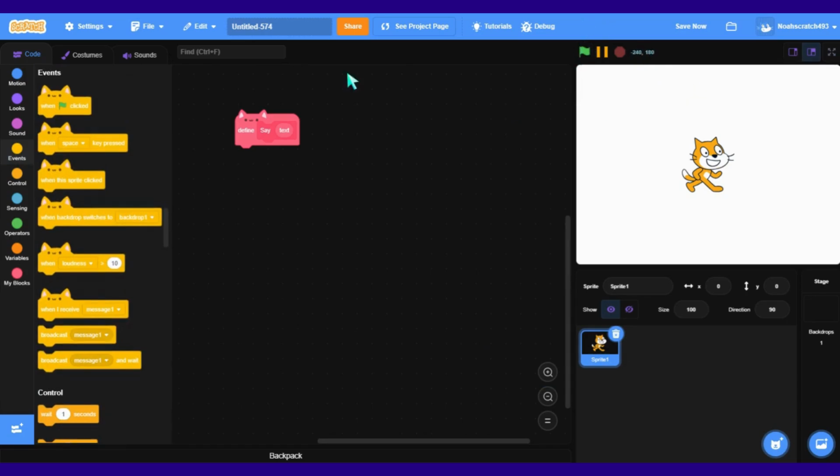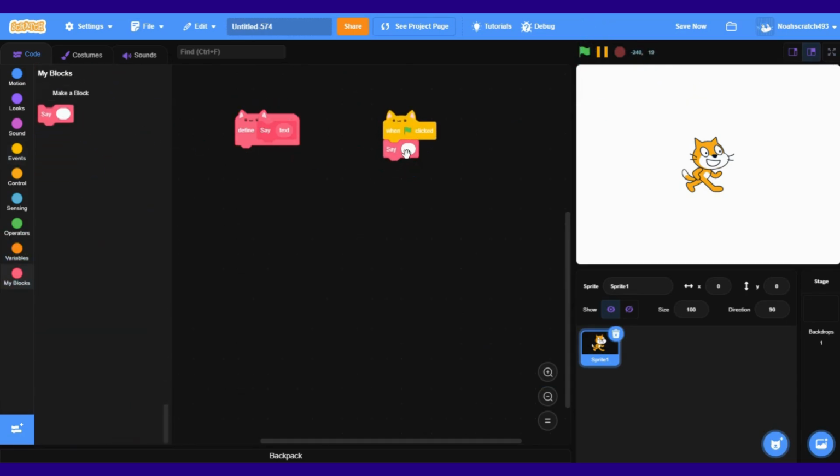So we can use the green flag. So we could do when the green flag clicked, say. Let's do say hello. But hang on, why won't it work? Because there's nothing in the say.